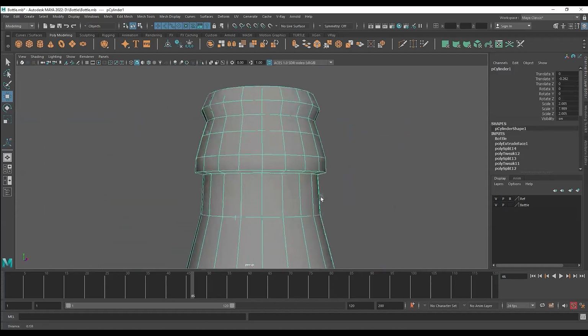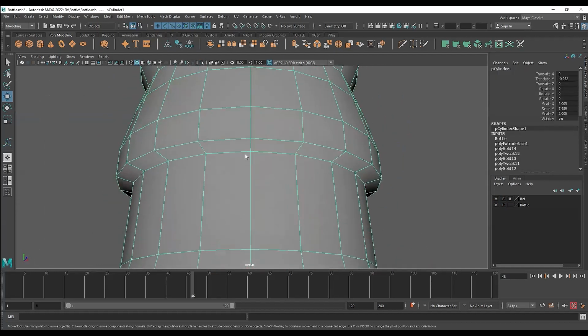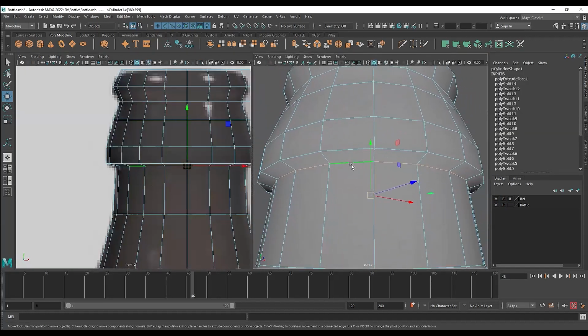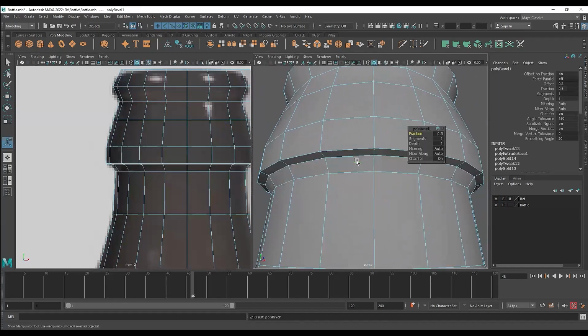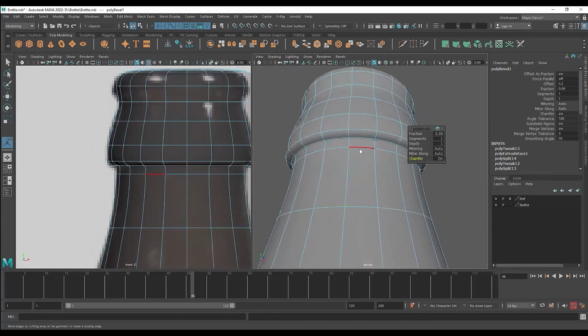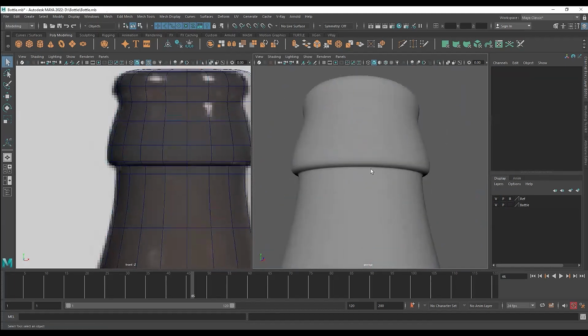Now this comes in handy if we know we need only two edges in a certain area. So here I just want two edges. I'm double clicking it to select it and I'm going to press Ctrl plus B. You can see I've got a really large fraction. I can make it smaller, and now you can see our edges are really close together. Now if you want, you can turn off chamfer, but I'm going to keep it on. And you can see now when I'm pressing 3, we're getting a much sharper look.